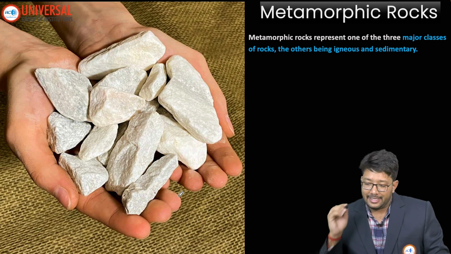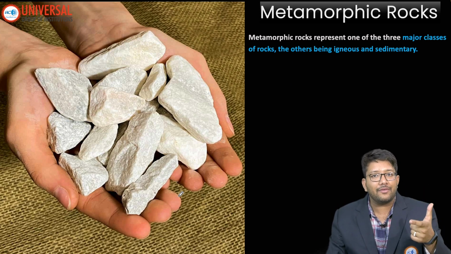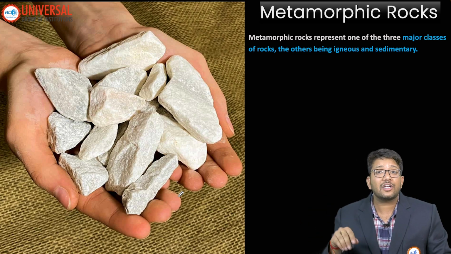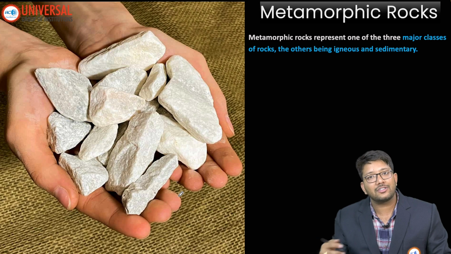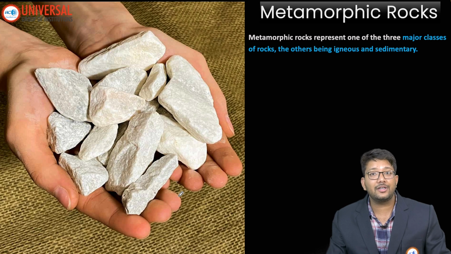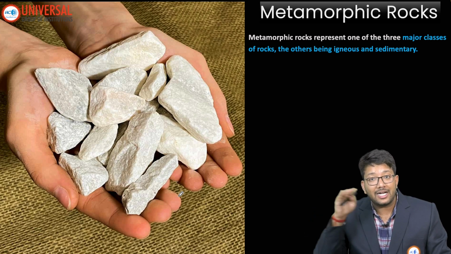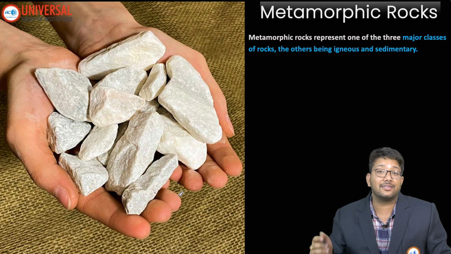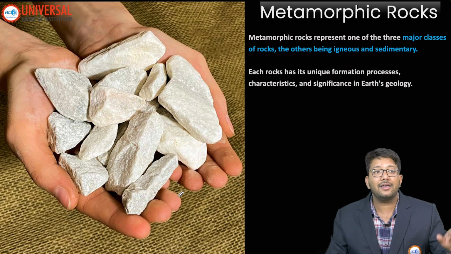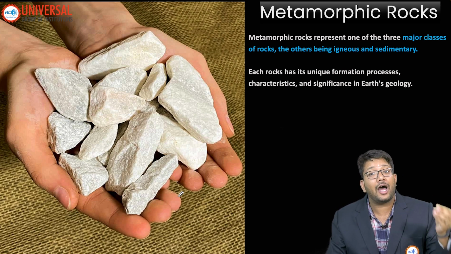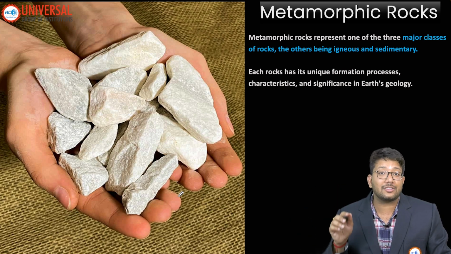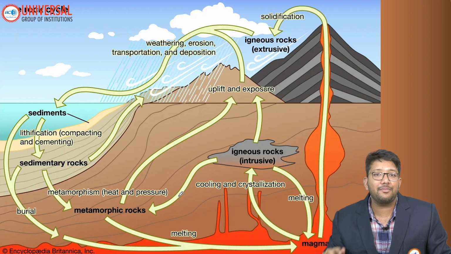So basically students, there are three types of rocks. We have already covered igneous rocks, sedimentary rocks, and this is the third one. All these rocks are formed by different methods. Igneous rocks are formed through the magma's solidification, lava solidification. When these igneous rocks undergo sedimentation, compaction, cementation, then the sedimentary rocks form. And these metamorphic rocks are formed by high temperature and high pressure. Because of high temperature and pressure, igneous rocks and sedimentary rocks are changed into something else. That is our metamorphic rocks.